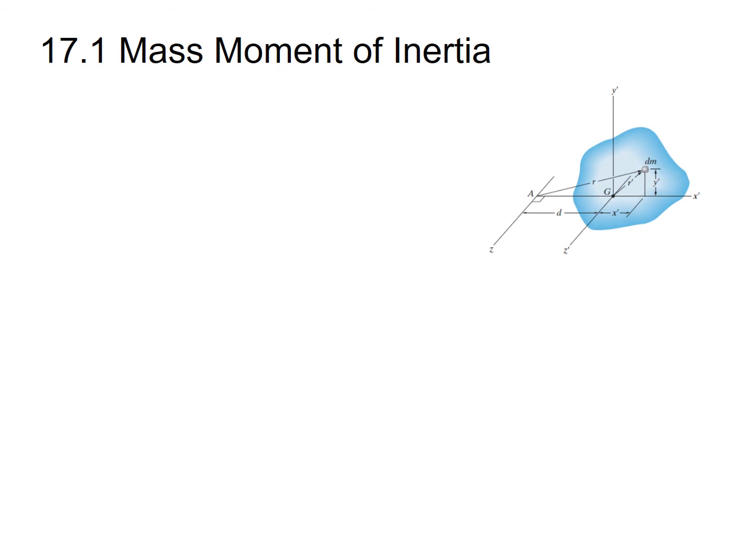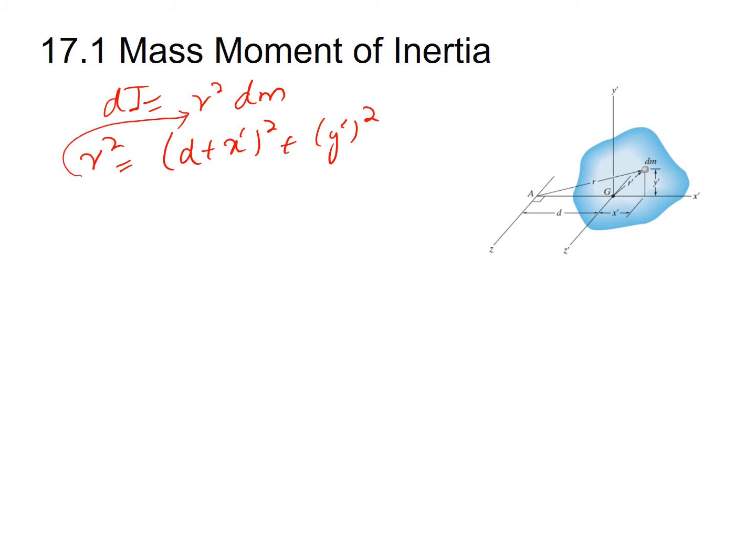By the definition of mass moment of inertia, we have dI equal to r square dm, and in the previous slide we found that r square equals (d plus x prime) squared plus y prime squared. By substituting the value of r square in the above equation, dI will be equal to (d plus x prime) whole square plus y prime whole square times dm, and this is the moment of inertia for the small element P.